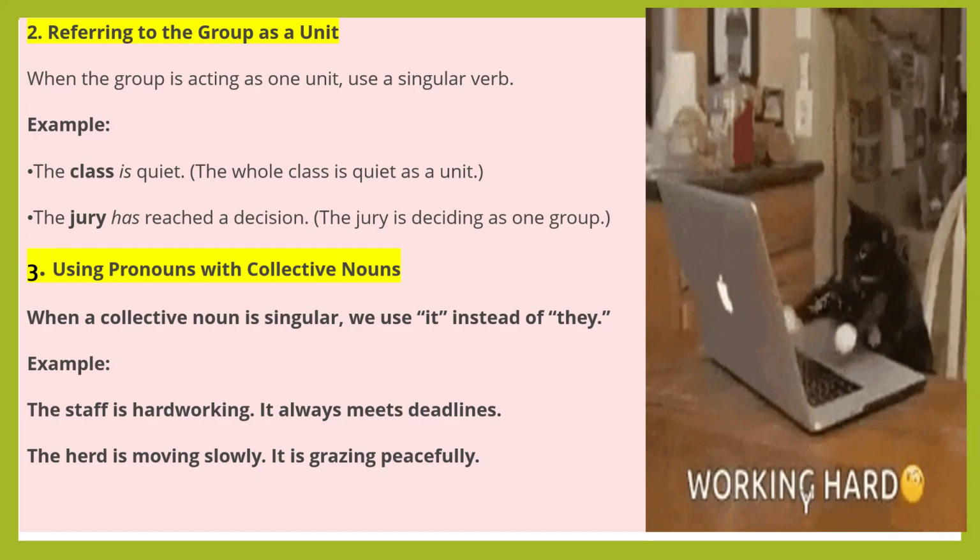The staff is hardworking. It always meets deadlines. The herd is moving slowly. It is grazing peacefully. In this case, collective nouns like the staff and herd are singular, so we use it as a pronoun, not they.